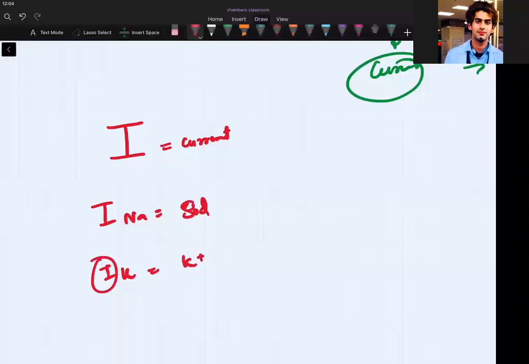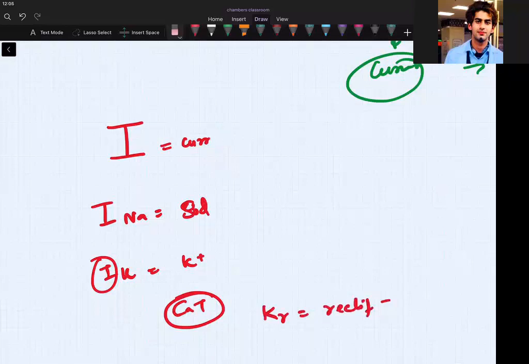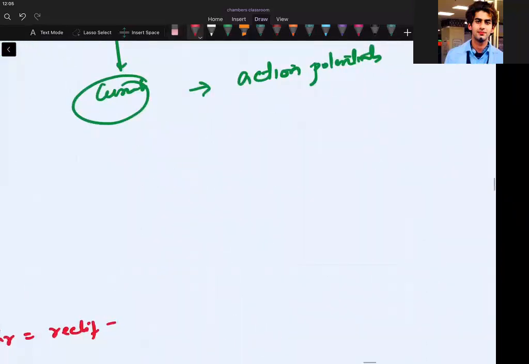Are we able to understand? And if I write ICaT, it means T type of calcium channel. If I write IKr, it means rectifying type of potassium. So this is how I will be saying everything. First I made this thing clear. Now I write it here separately, just one line about each channel. That is sufficient for you to understand.